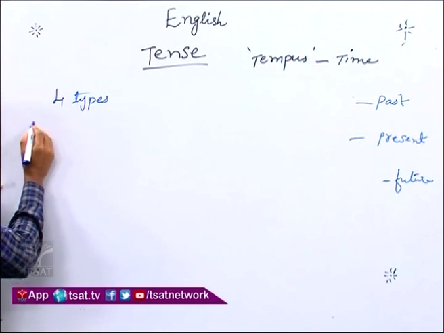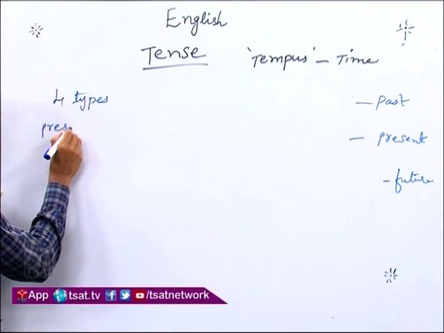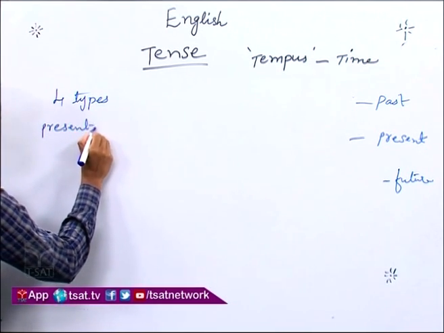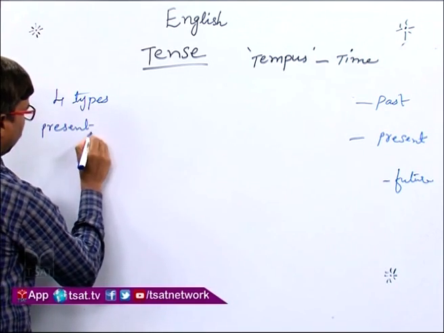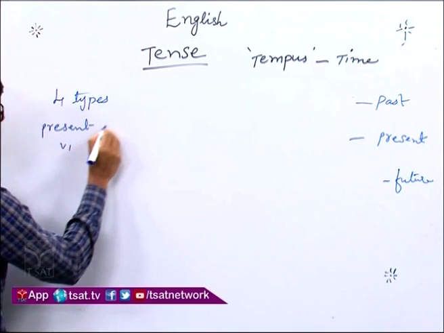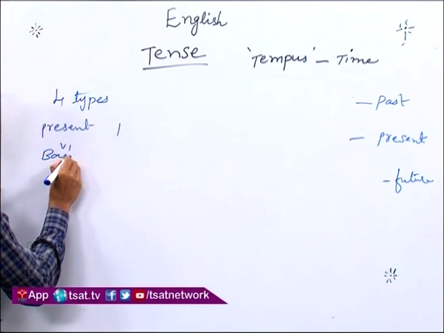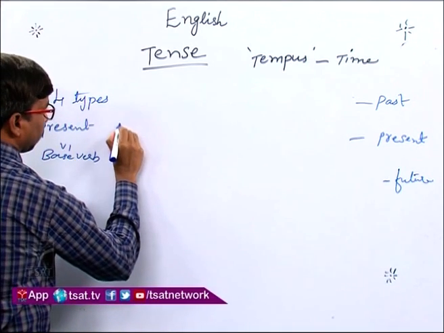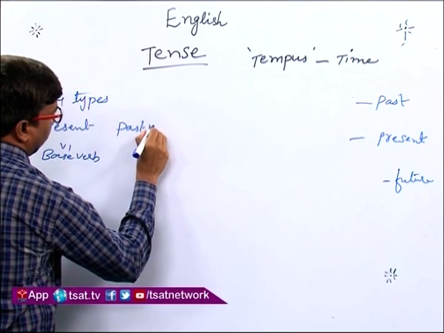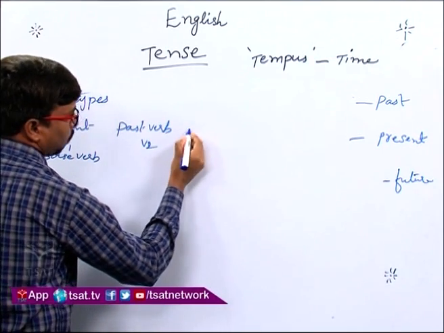The first one will be the present verb or V1. We can also call it the base verb. The second one will be the past verb. We can also call it V2.